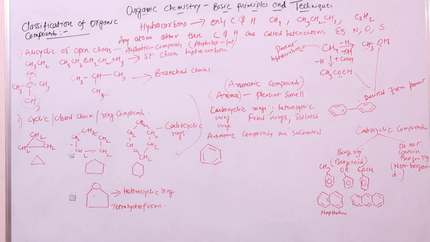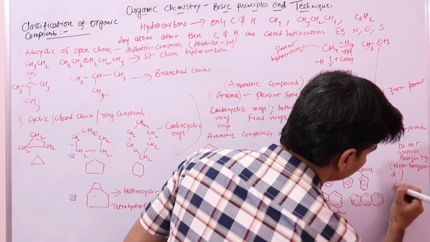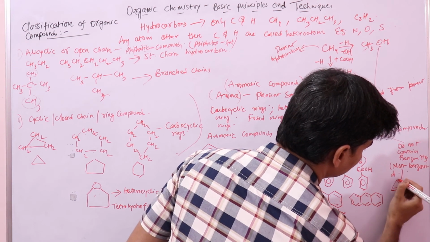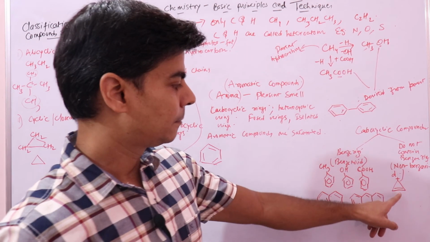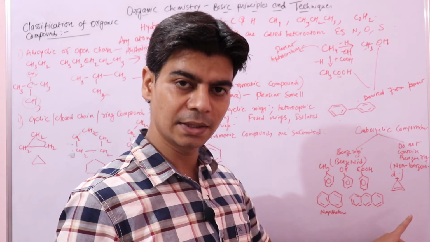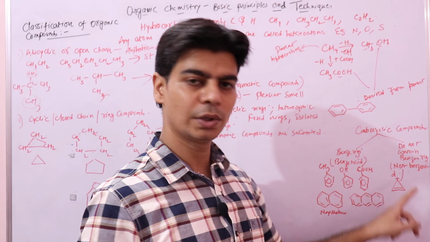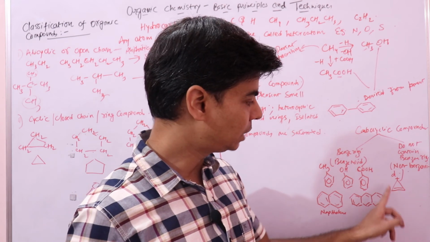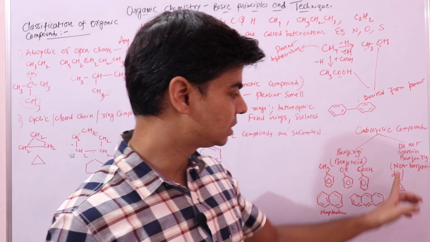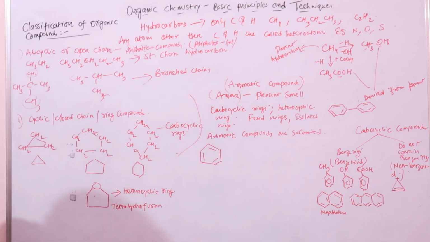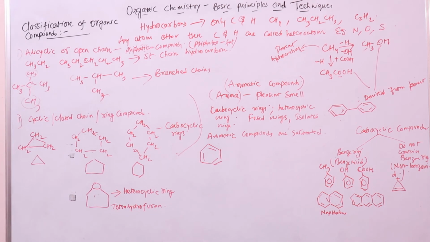Now there are compounds that do not contain benzene rings. For example, I'll draw it over here. This compound is a heterocyclic compound, unsaturated. You can see a double bond. This is an unsaturated heterocyclic compound that does not contain a benzene ring. It's a non-benzenoid.